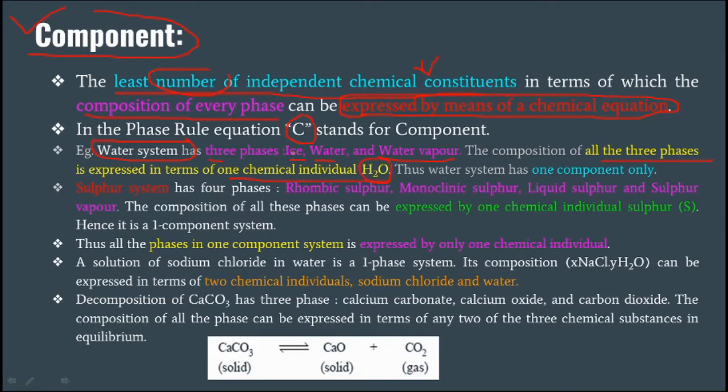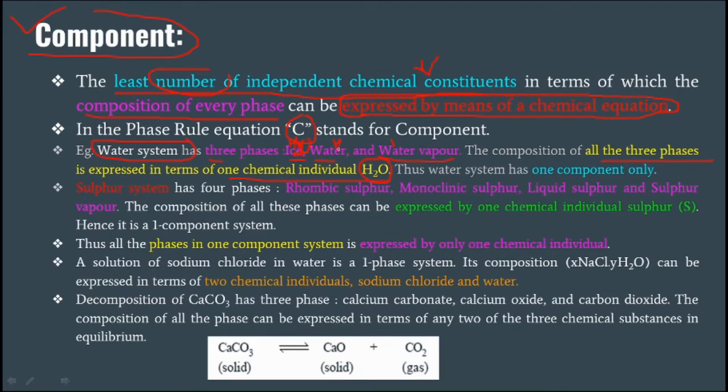Each phase: ice is considered solid, water is considered liquid, and water vapor is considered gas. Our definition says the least number of independent chemical constituents in terms of which the composition of every phase is expressed by means of a chemical equation. So in this water system, for each phase, solid, liquid and vapor, the chemical composition of ice is made up of what? It is made up of water, so I can write here H2O.